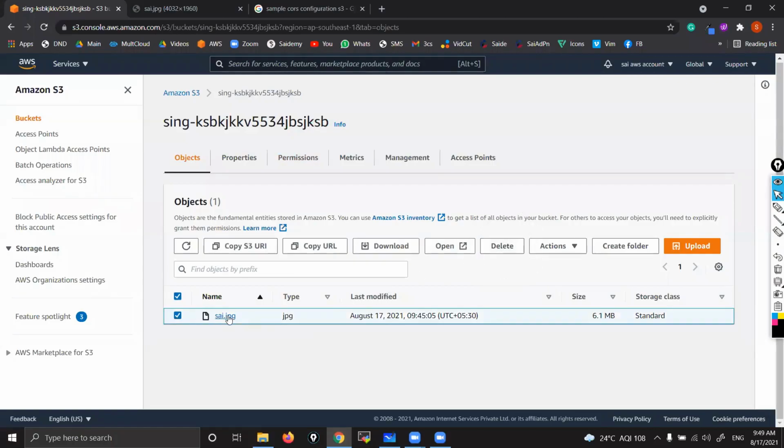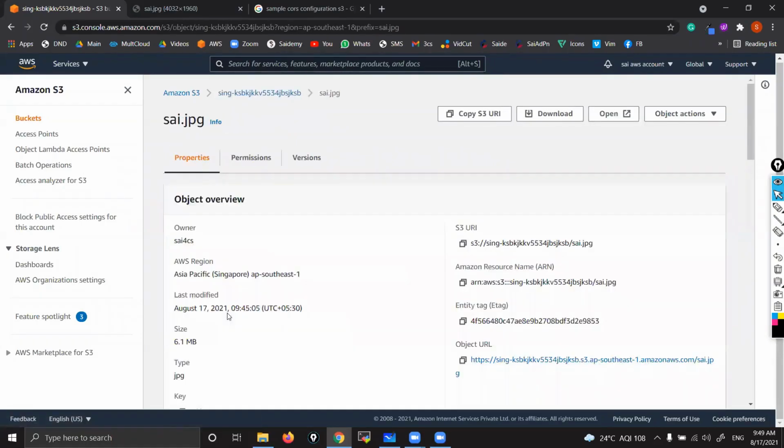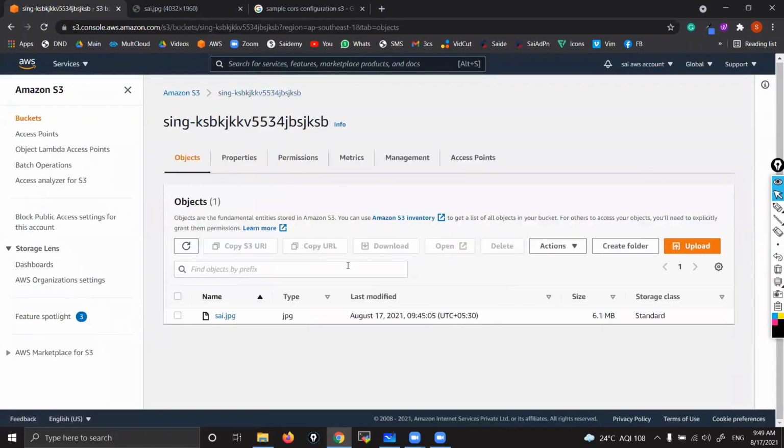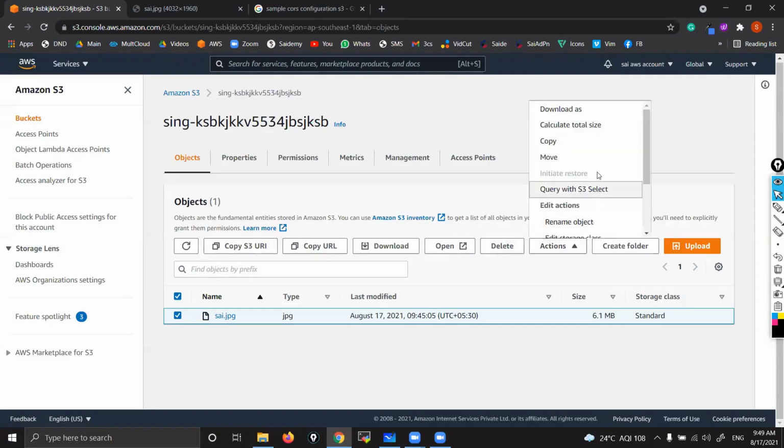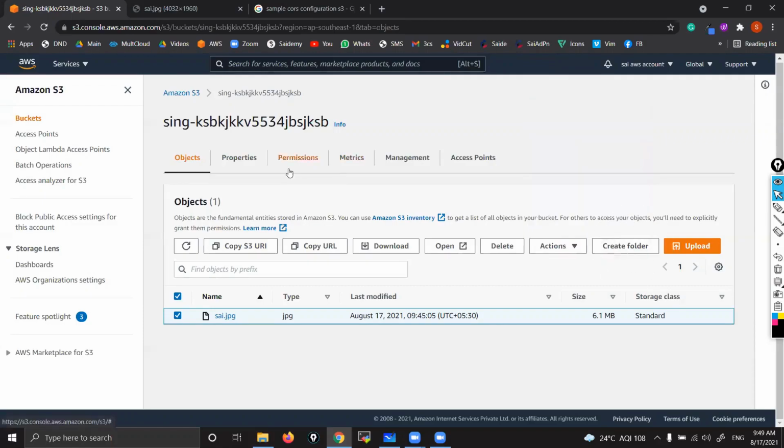Okay. Some options are user friendly. So if you click on download, all objects will be downloaded. You go inside the bucket also. Yeah. This object, right? Select that object. See, download. This object will be downloaded. Okay. Copy URL. That link will be copied. Okay. And open, this object will be opened if you click here. Delete. Actions here. You can copy, move, you can move to some other bucket. You can download by giving some name. You can rename that object. You can create a folder. These are kind of user friendly options.